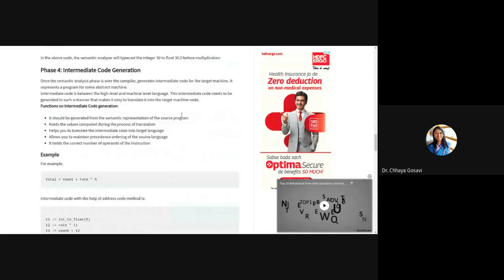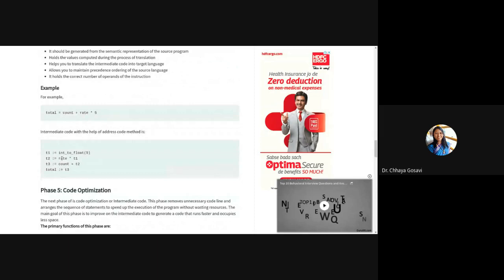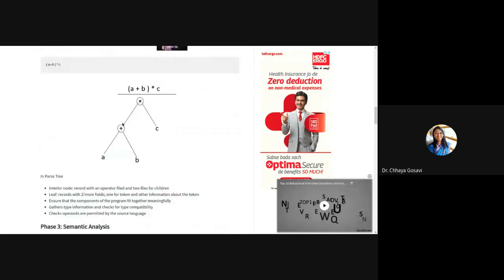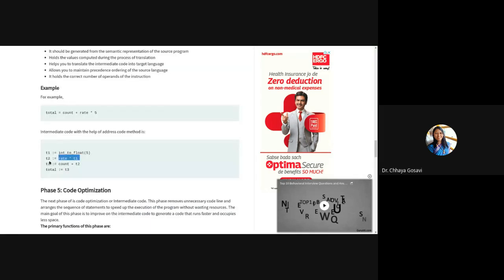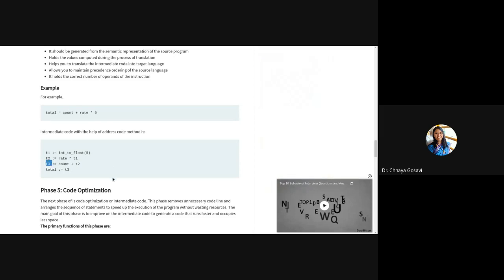And then intermediate code generation. Intermediate code generation will convert each stage of this abstract syntax tree into intermediate code, which is called three address code. A plus B, you will save it in T1, which is a temporary variable created by the system. We are not able to see those variables. These are used by the system.